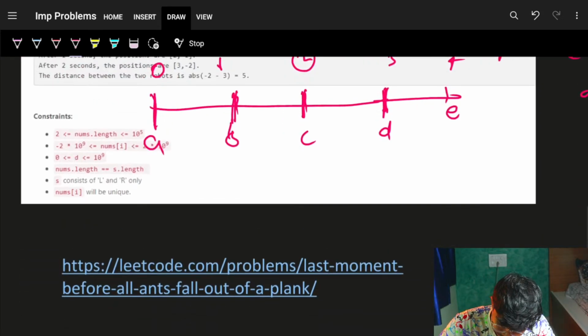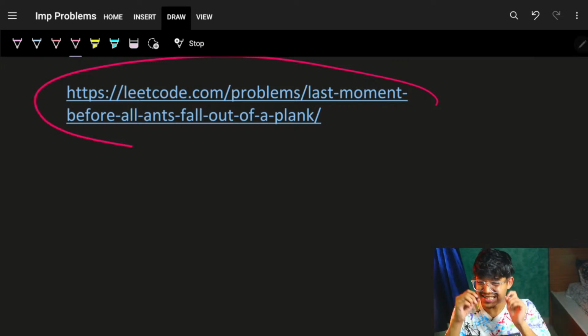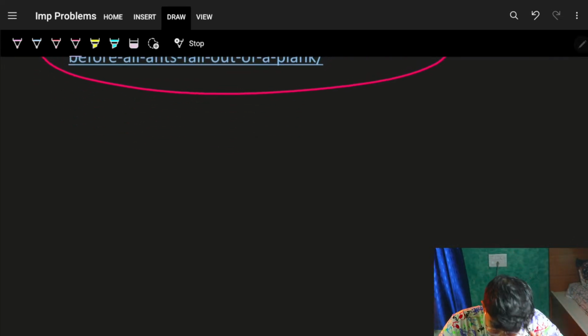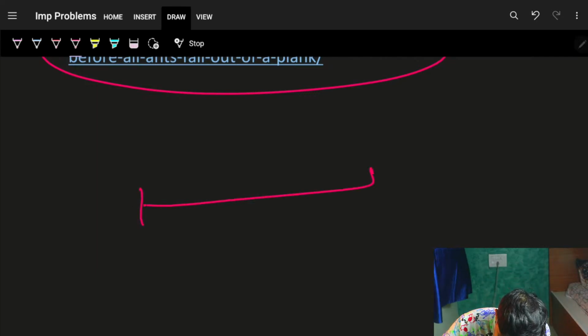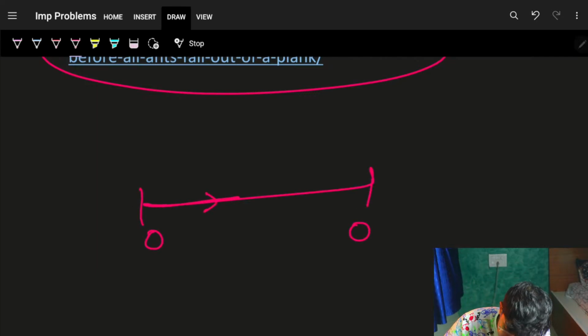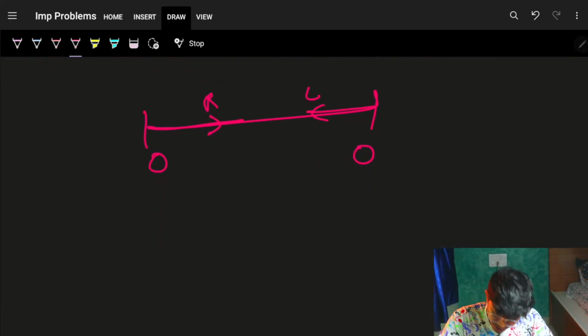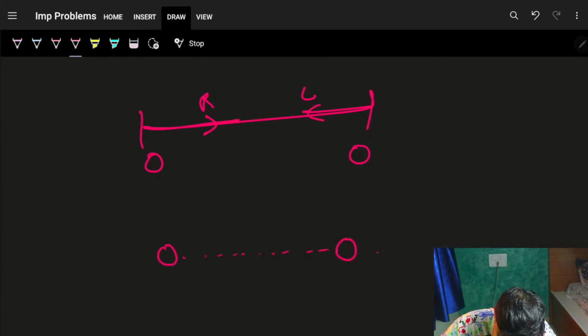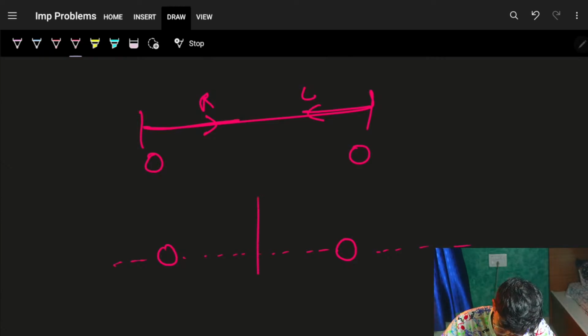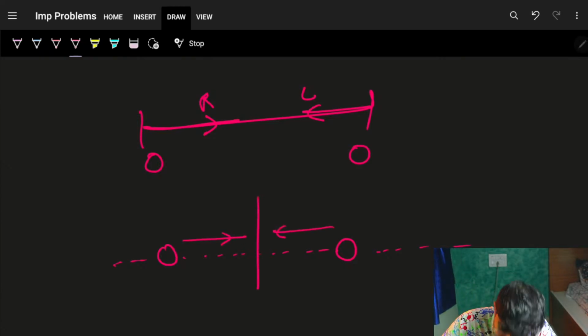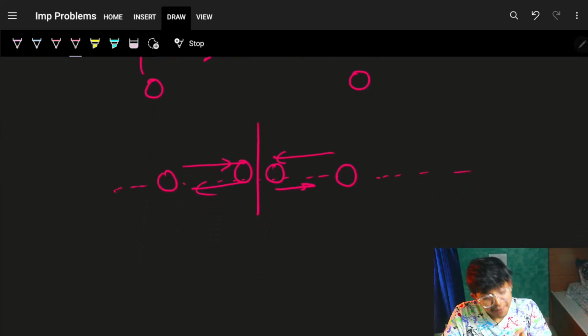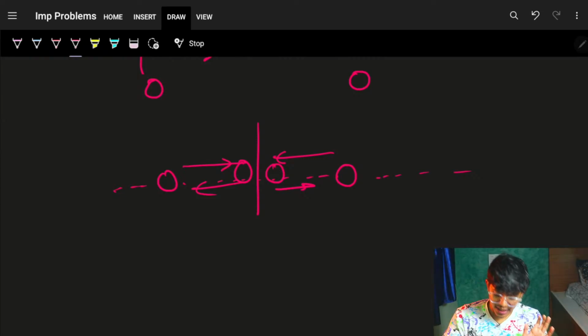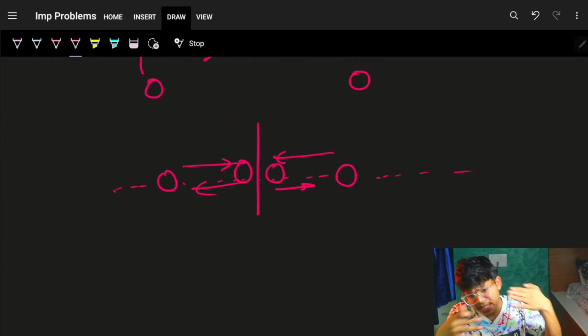I'll just show you how. Firstly, one reference question. It's a standard question. You can just go and simply watch, but I'll show how that is working. If there had been 2 robots, one is moving to the right, one is moving to the left. Now you will say, okay, these two will collide. They will collide and again reverse back, with the same speed itself. So nothing changed. It's just that they are both going and both colliding.